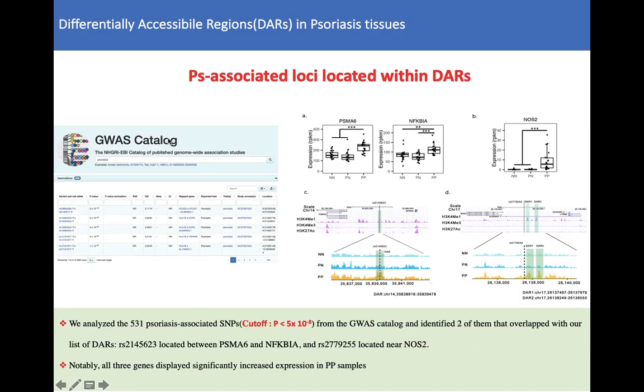To explore whether psoriasis susceptibility loci linked to DARs, we analyzed 531 psoriasis-associated SNPs downloaded from the GWAS catalog and identified 2 of them that overlapped in our DARs. These 2 SNPs located near PSMA6, NFKBIA, and OS2 genes, and all these 3 genes showed upregulation in PP samples. Notably, this analysis also told us only a small fraction of psoriasis variants located to DARs in skin tissues.